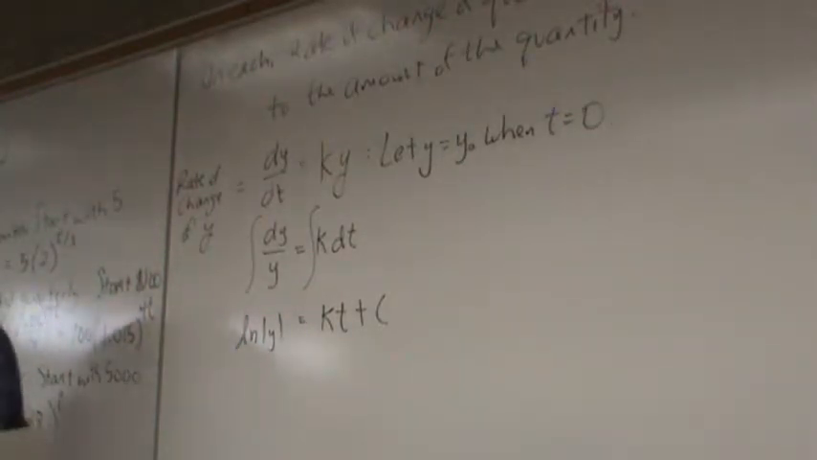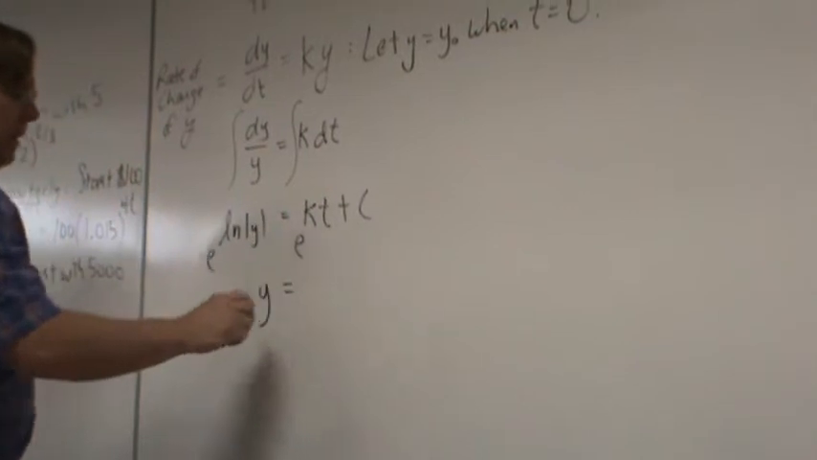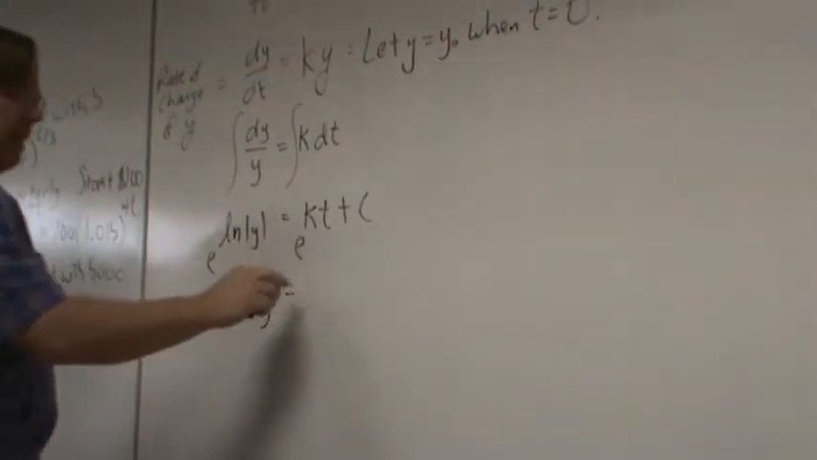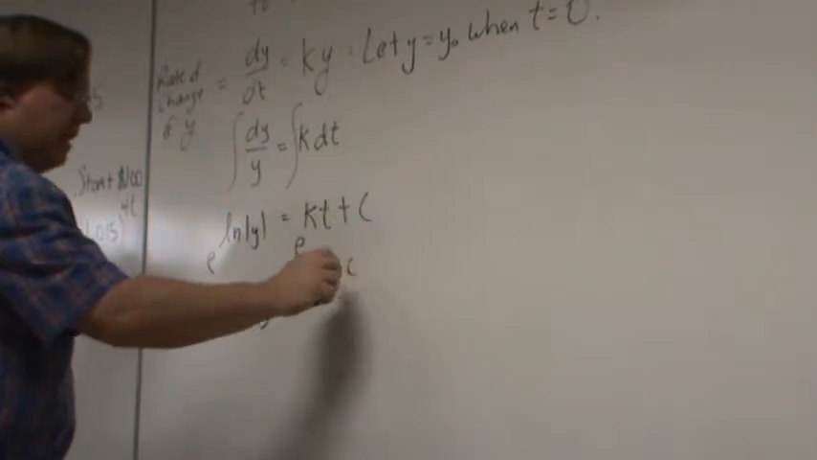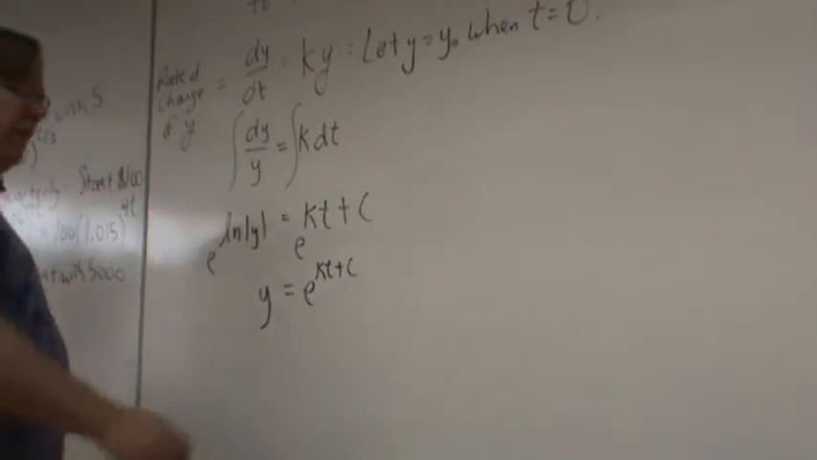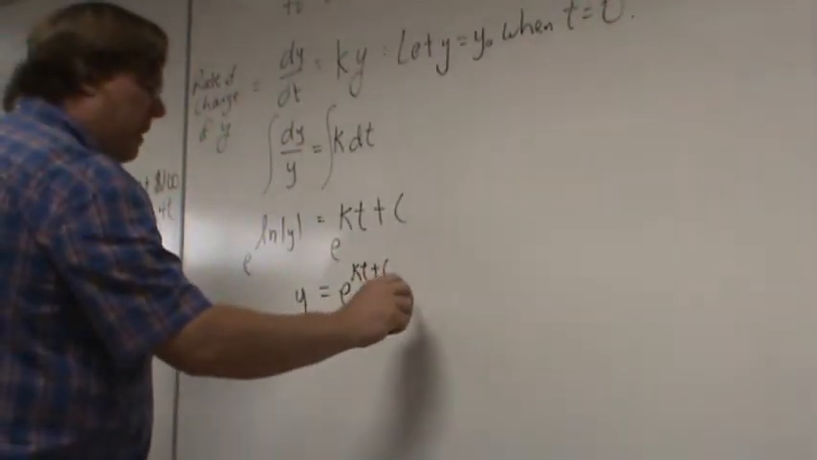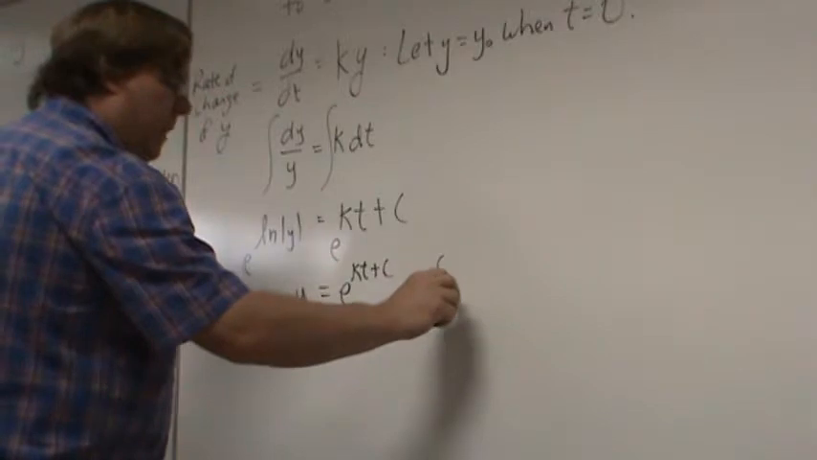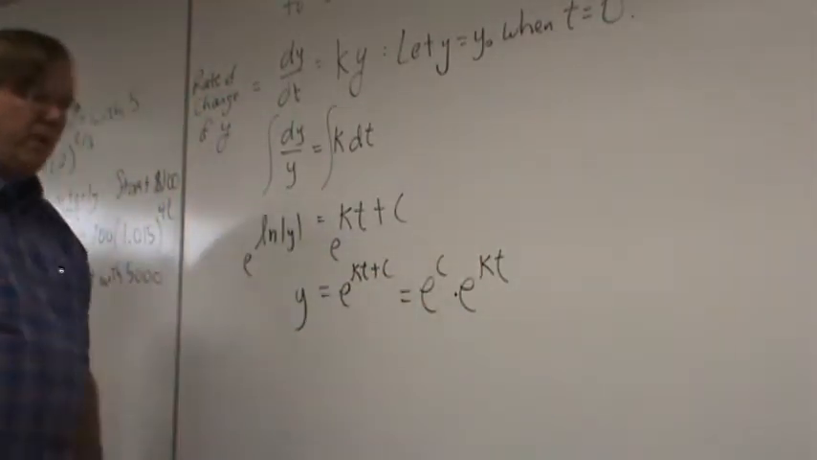And now I'm going to take e to the power of both sides of this equation. And e to the natural log of y gets me just y. And I can dispense with the absolute value because e to the kt plus c is never negative. And then finally, I'm going to do this trick that I actually showed you once, and I'm going to do it again. Instead of e to the kt plus c, I'm going to call this e to the c times e to the kt. Are you okay that that's one of the rules of exponents that I get to do?